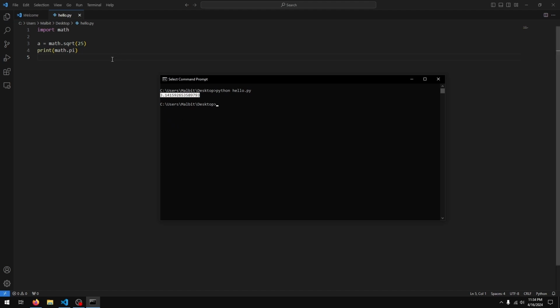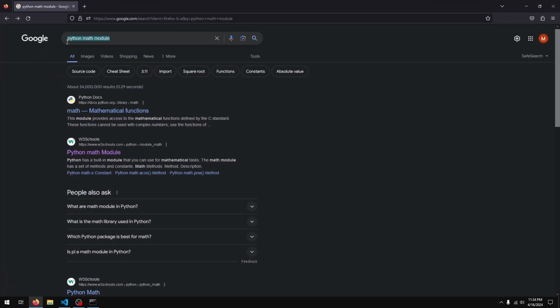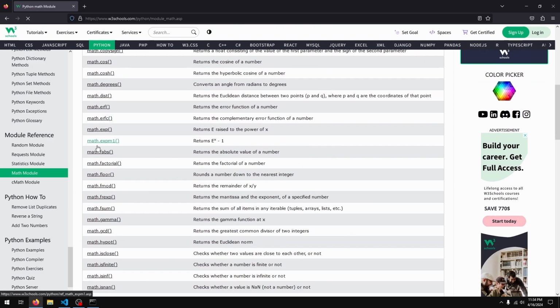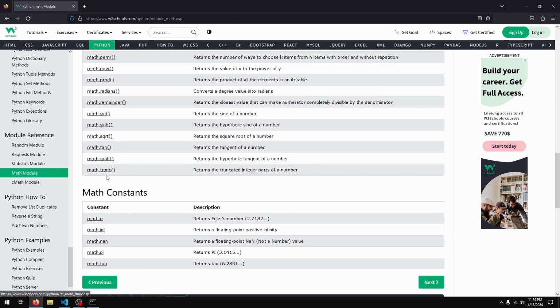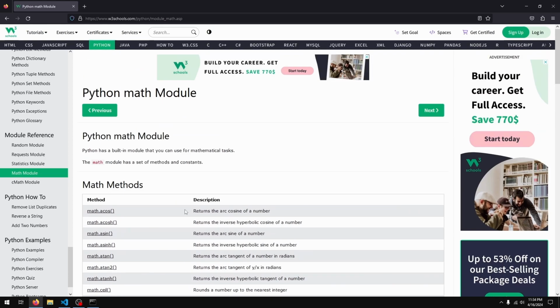In addition to this, it has a whole bunch of other functions. If you actually go onto Google and type in Python math module, W3Schools, so that's this link here, and it goes to there, Python math module, you can see all the functions and a few constants that the math module provides.